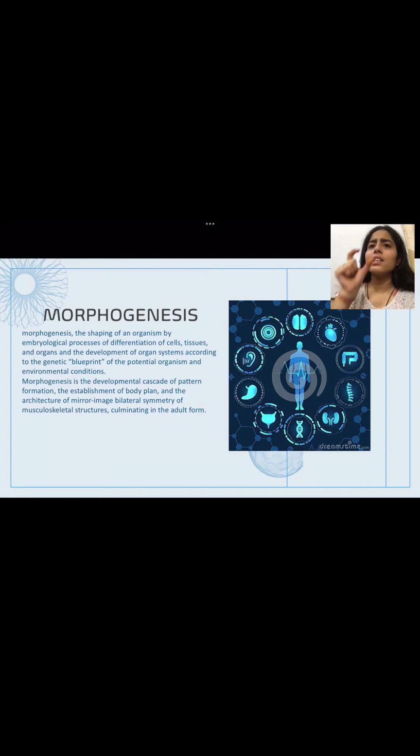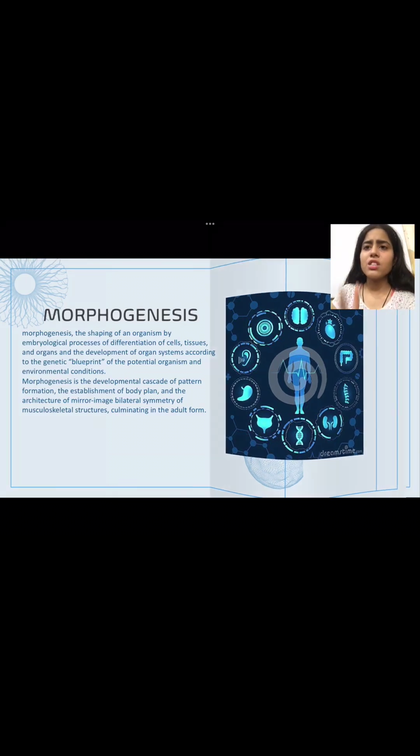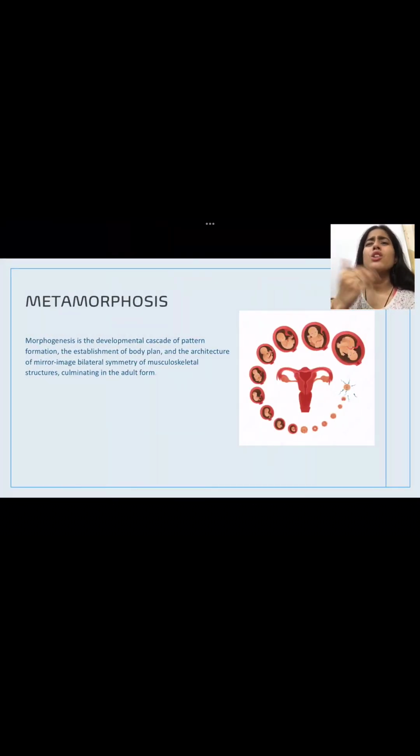Even if we see ourselves from when we were an embryo or zygote to this organism, there is a cascade of changes that take place. That is known as morphogenesis. It involves changes in symmetry, shape, etc.